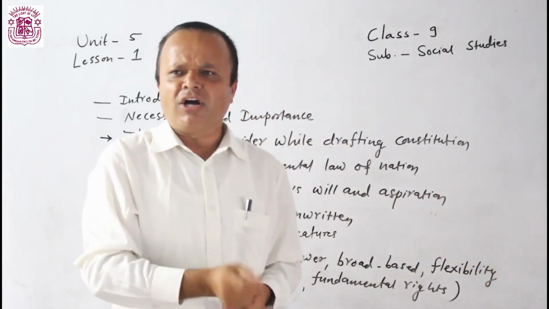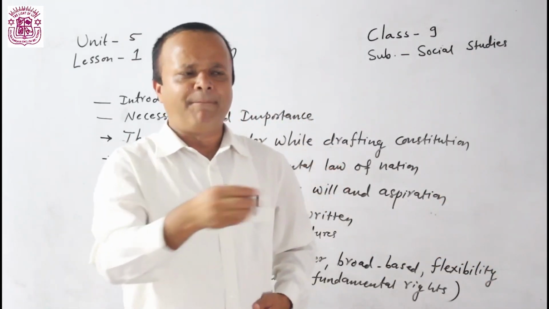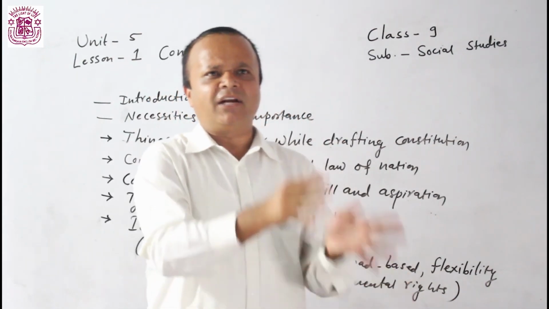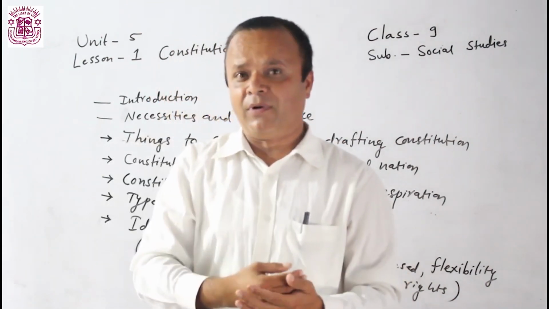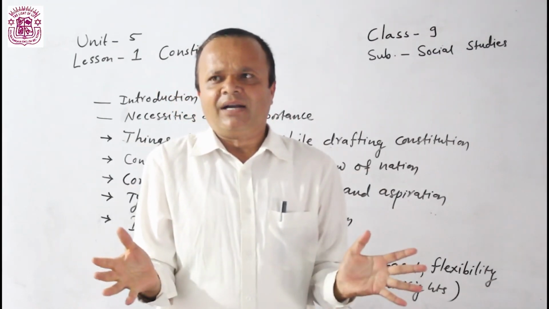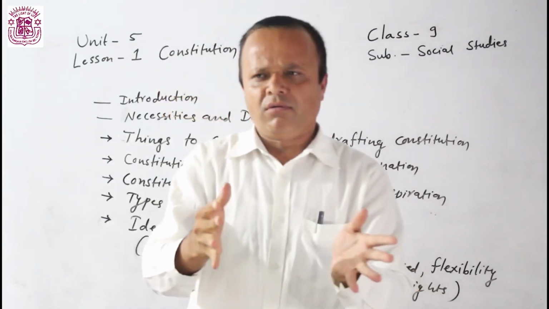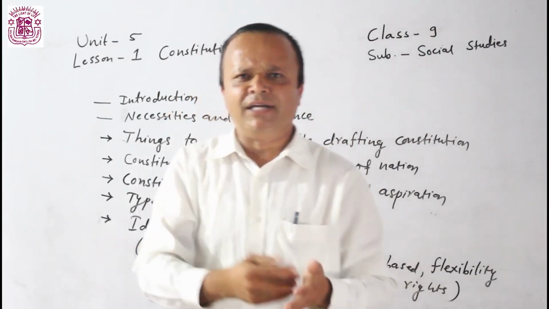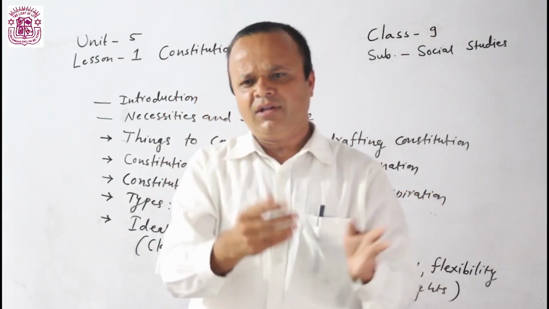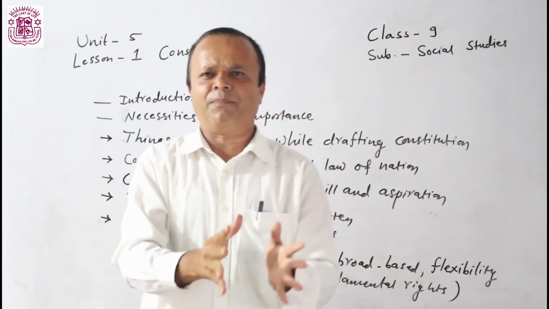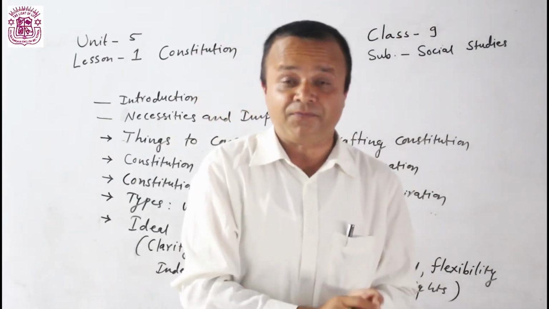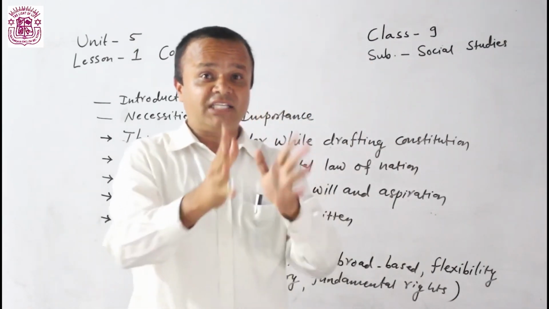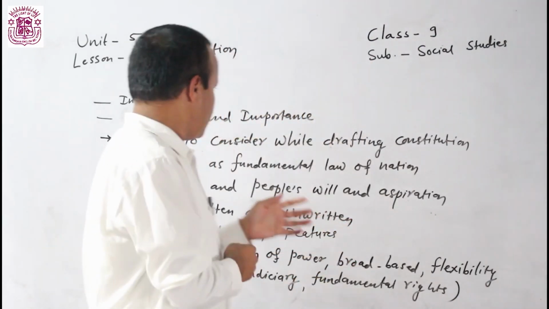For example, constitution is drafted considering will and aspiration of people. But if cultural condition, religious condition of the country is not considered, if economic condition of the country is not considered, then that also can disturb the proper implementation of constitution. So these things we need to consider.